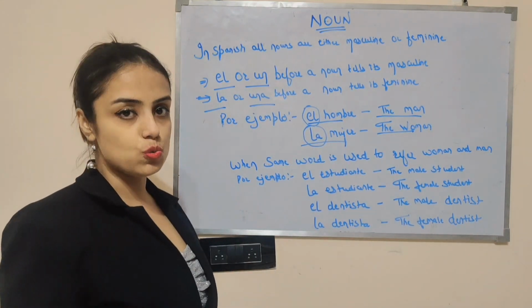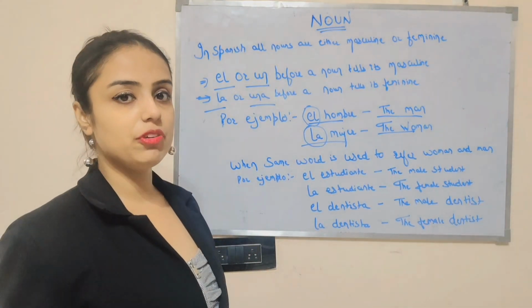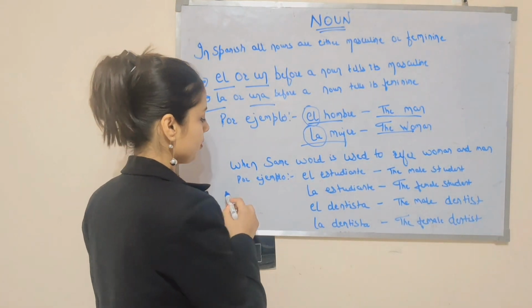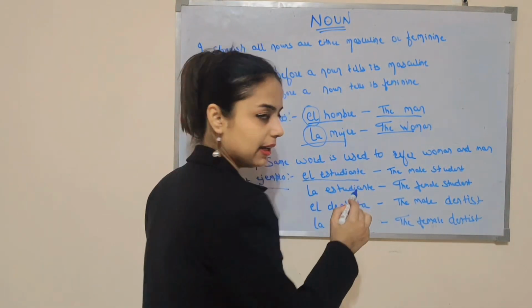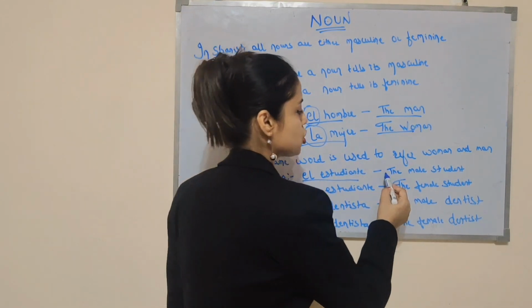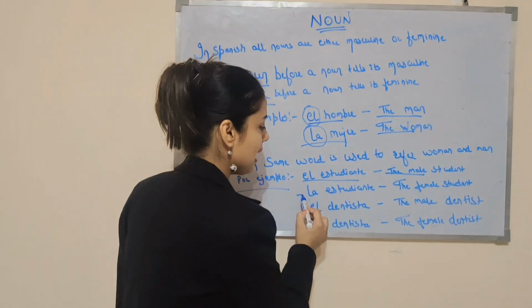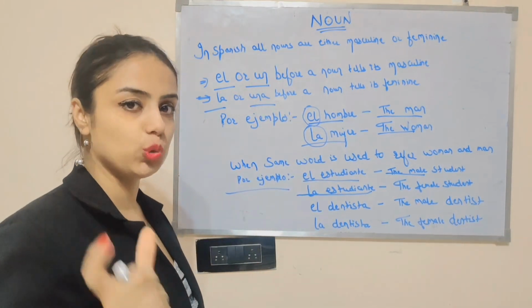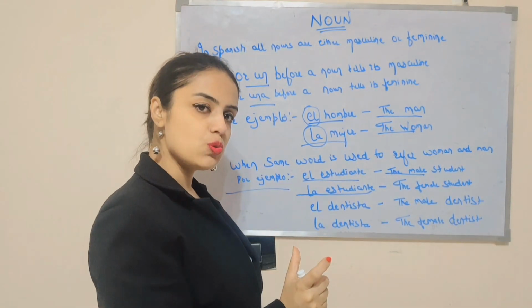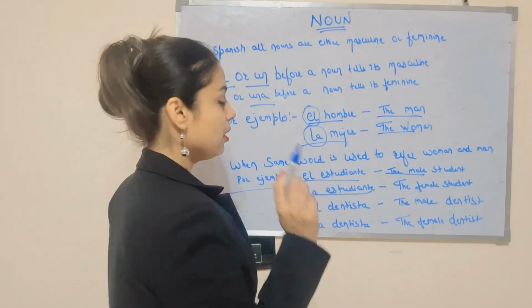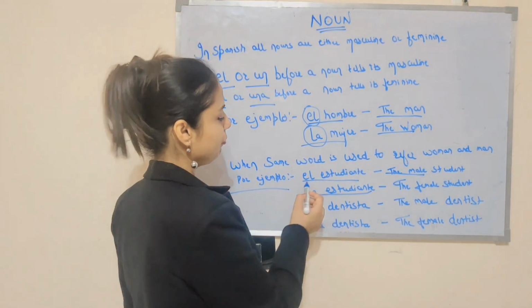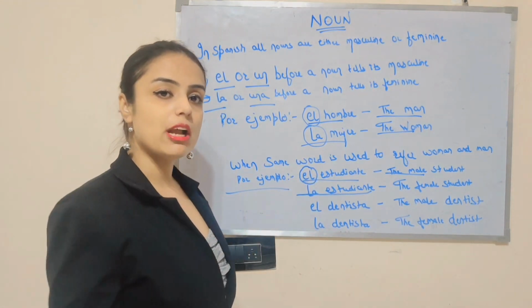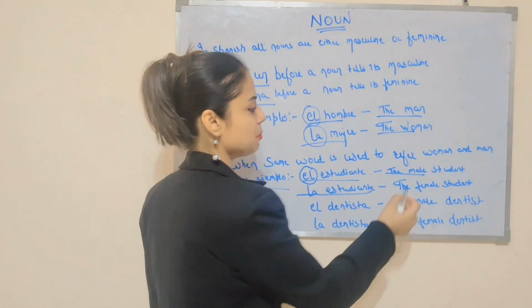When the same word is used to refer to men and women, we also mention those as well for you. For example, por ejemplo, el estudiante, the male student, and la estudiante. In both the sentences, I have mentioned estudiante. The same word is used to refer to men and women. The only difference is, if we are using el before estudiante, that means we are talking about a masculine person, that is a male student.